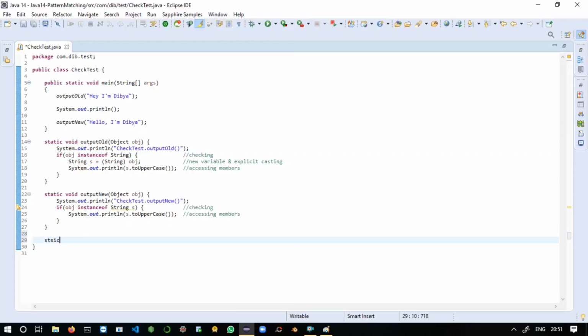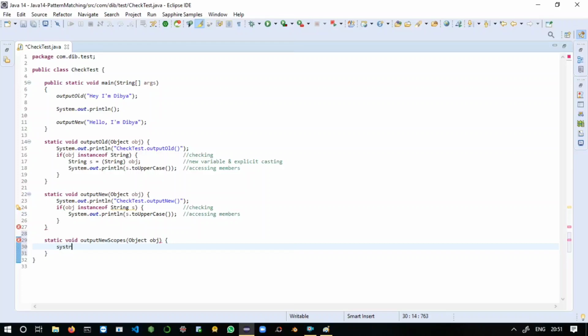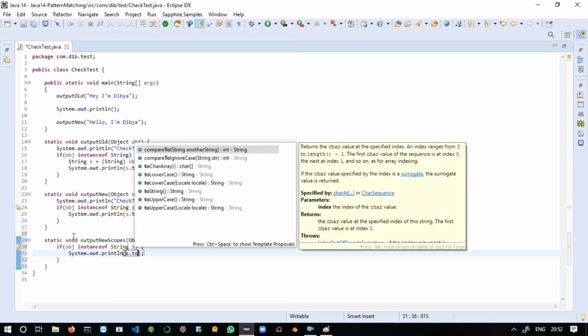So just take another static method, same void, you can say output new scope. Just set the argument as Object obj. Here just print the method name stress. Otherwise just proceed without this. Say if obj instanceof String s, you can pass your condition here and print the message s dot toUpperCase.